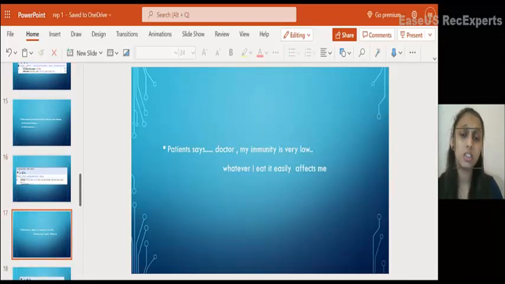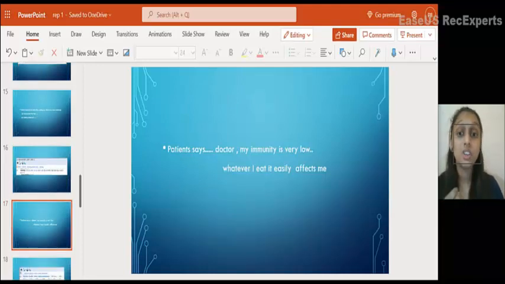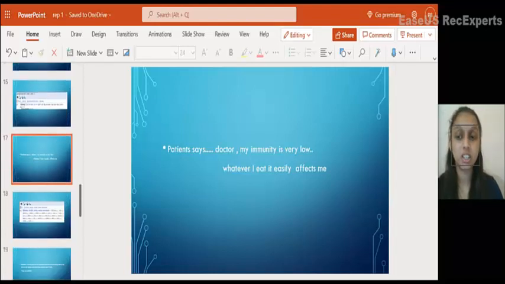And one more. A patient comes and says, Doctor, my immunity is very low. Whatever I eat, it easily affects me. It shows that he is very sensitive. He gets affected by small things. So I interpreted the symptom and considered the patient very sensitive and very easily affected by everything.